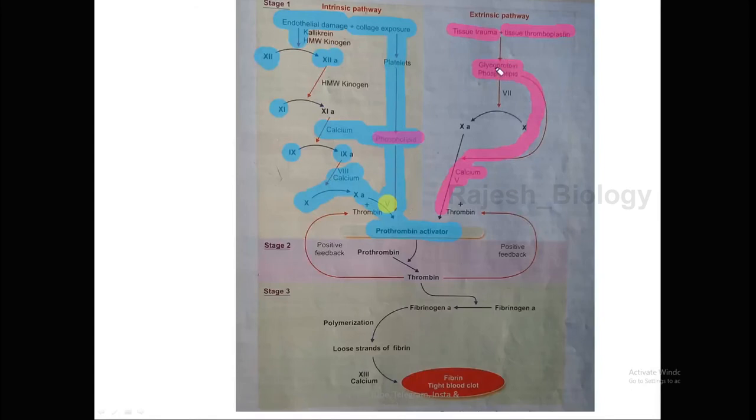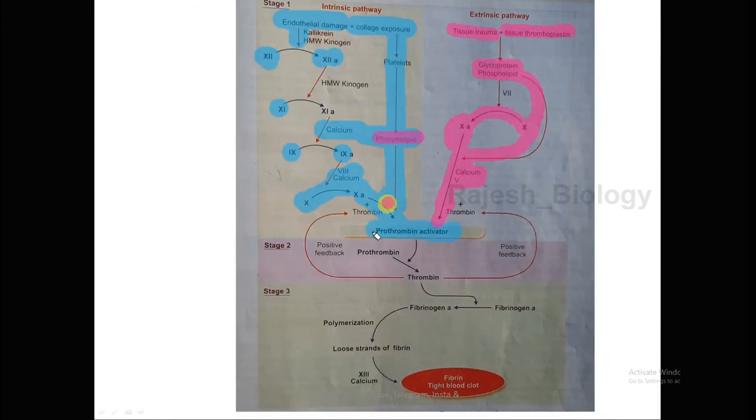And of course, the glycoprotein influences the 10th factor, which is converted into its active form. The activated 10th factor can create prothrombin activator in the presence of factor 5, Leiber factor. So this is the first step.